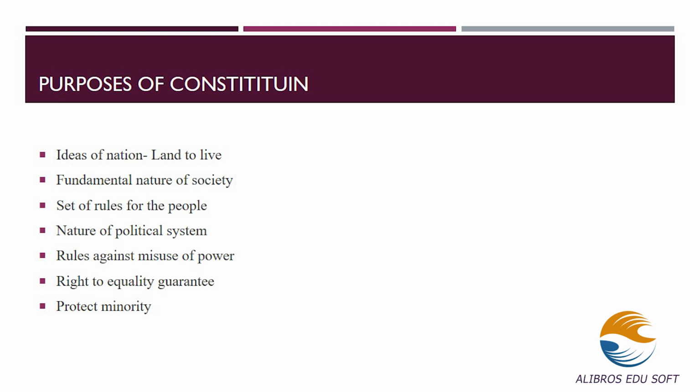Next is to protect the rights of each and every minority, and also there must not be any dominance of superior power. Next is the nature of the political system that existed in our country after independence in 1947. There were some local parties, regional parties, etc. which also existed during that period. Next is the implementation of basic rules which are against the misuse of power. Then guaranteeing the right to equality to each and every citizen in the country.